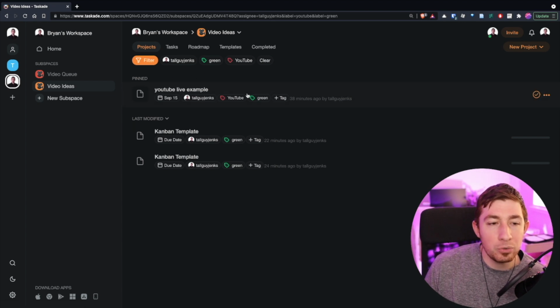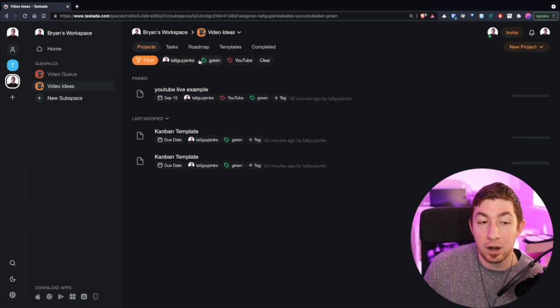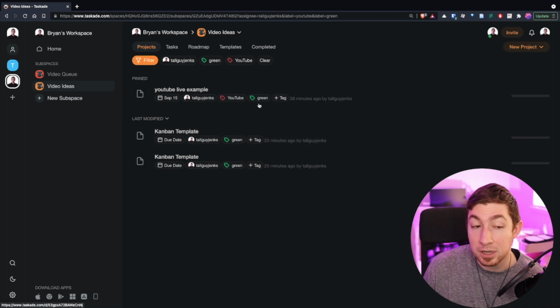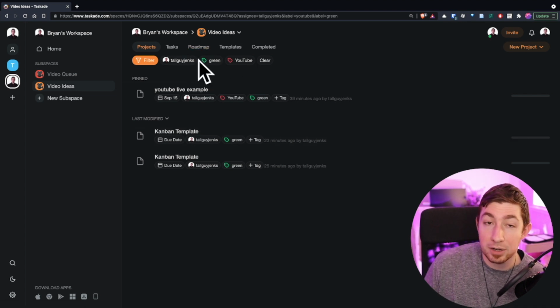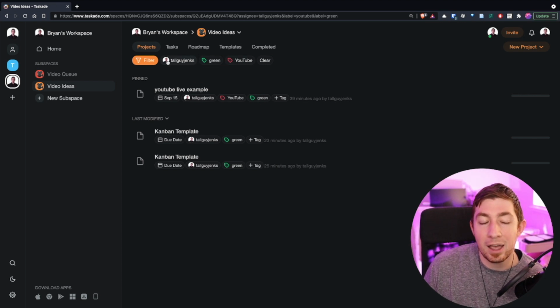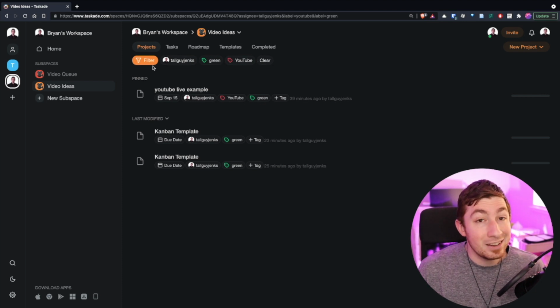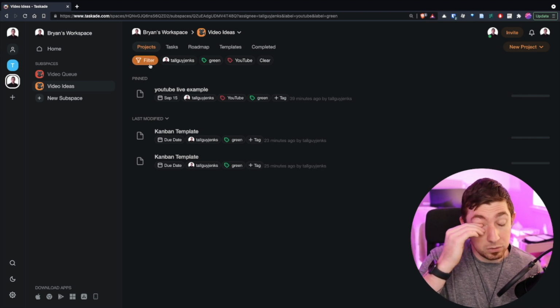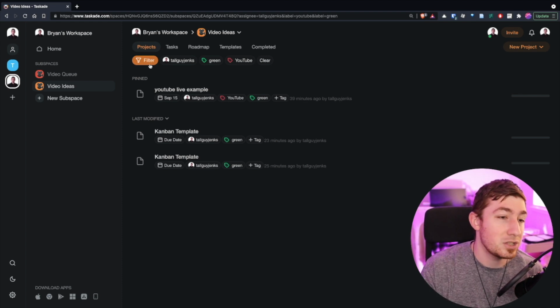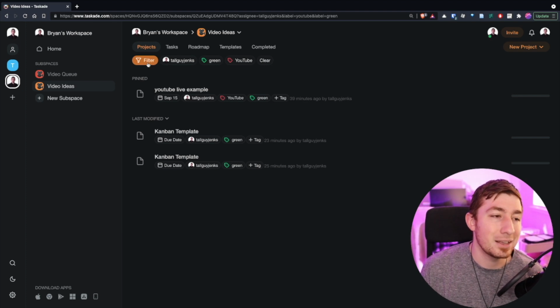So that way I would only see this project if these were and instead of or, because that's why I'm seeing these, because they're assigned to me, but they're also green. So they fit either of these two criteria. So this will pick up anything that has any of these options instead of something that has all of these specifically. And that is a very critical difference. So this is inclusive filtering. And I've already suggested to the Taskade team to change this to exclusive filtering, because that would be more poignant for people with lots of project items.